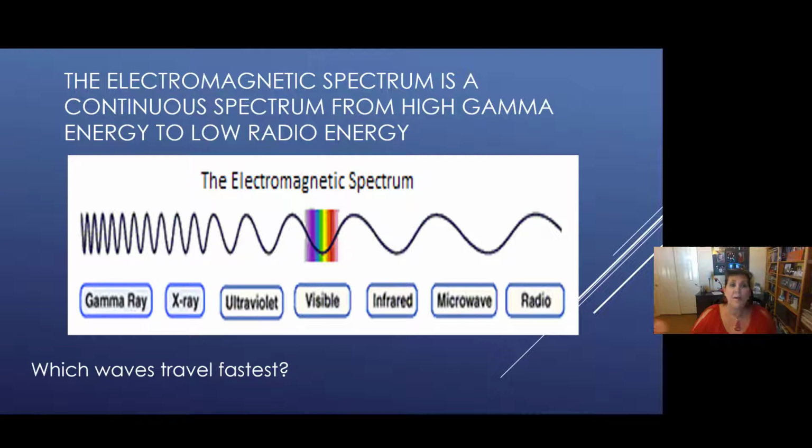Next to gamma rays, we have X-rays. You may have had an X-ray before on your teeth or on a broken bone. X-rays are also pretty high energy. If you have a lot of X-rays, there's a very small chance you could get cancer, but it's very, very, very small. Next to that, we have UV or ultraviolet waves.